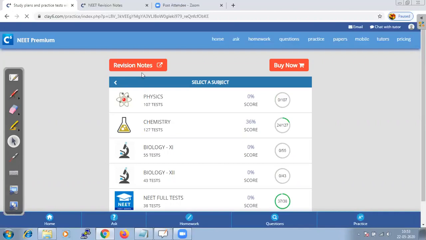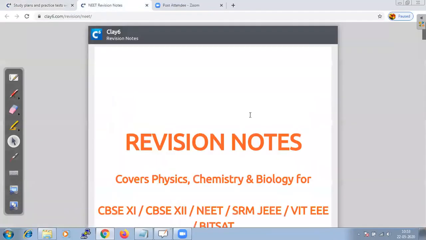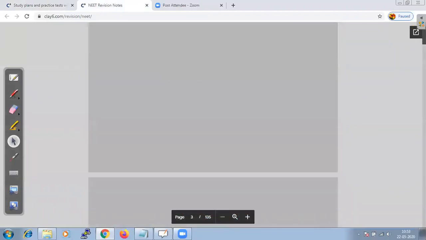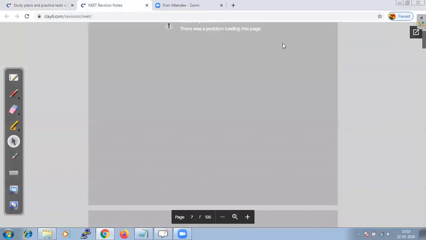At the top, we have revision notes. Once you click on revision notes, it opens in a new tab, which will give you a brief note about the chapter, whether it is for physics, chemistry or biology.